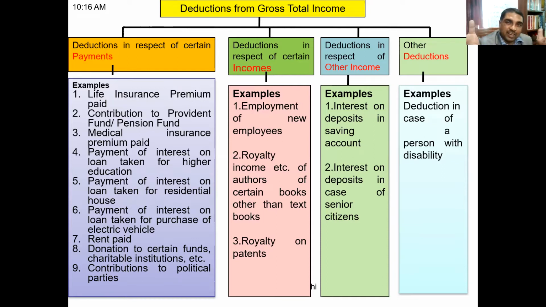Okay, and in addition to that, there are some miscellaneous deductions also, like deductions in case of a person with some disability. Those types of persons can also claim some deductions. So this is only a broad classification of what the possibilities of deductions are. But in detail, if you want the list, you have to read the entire chapter 6A.